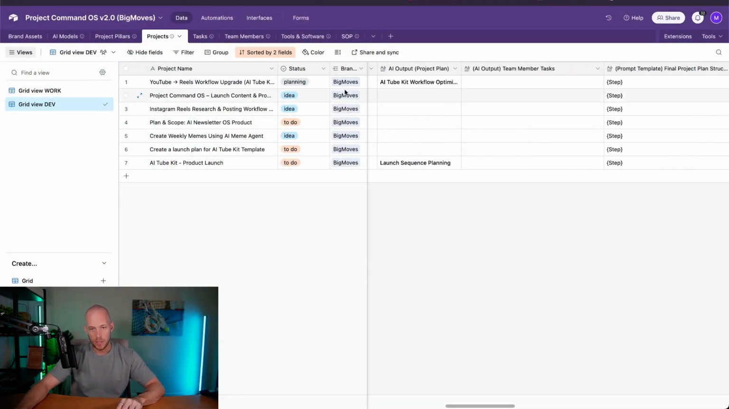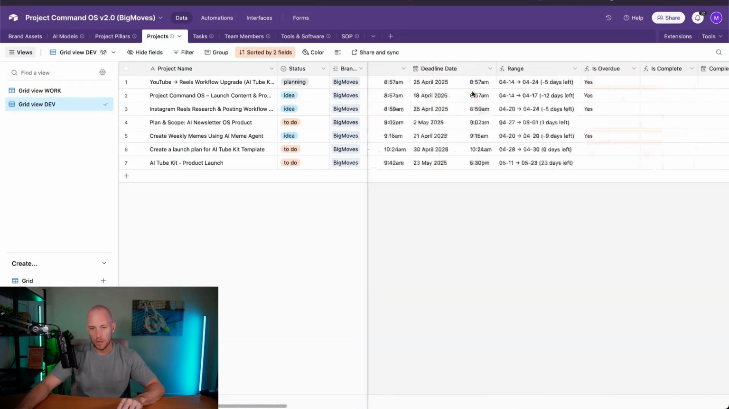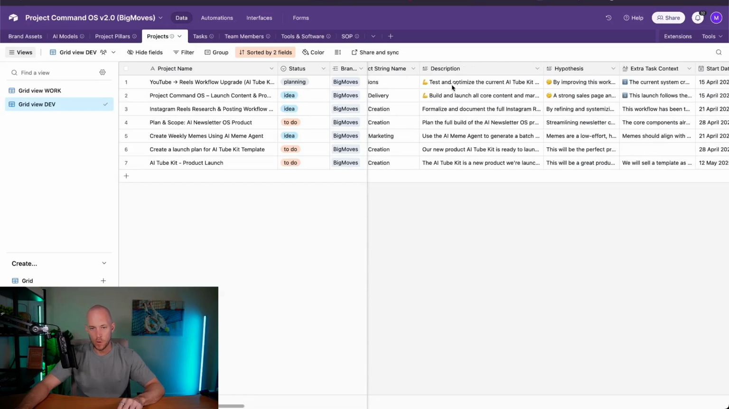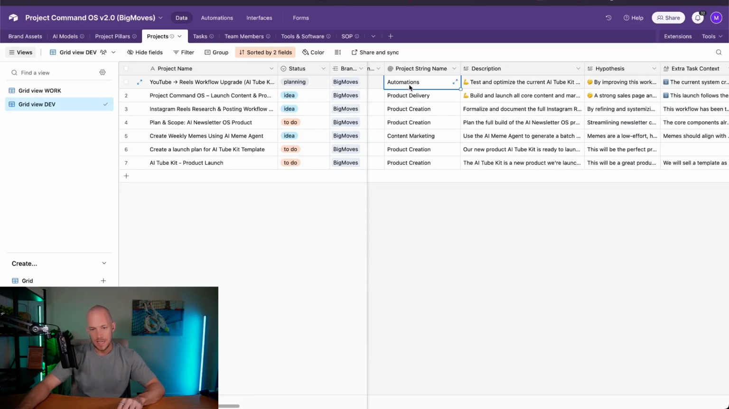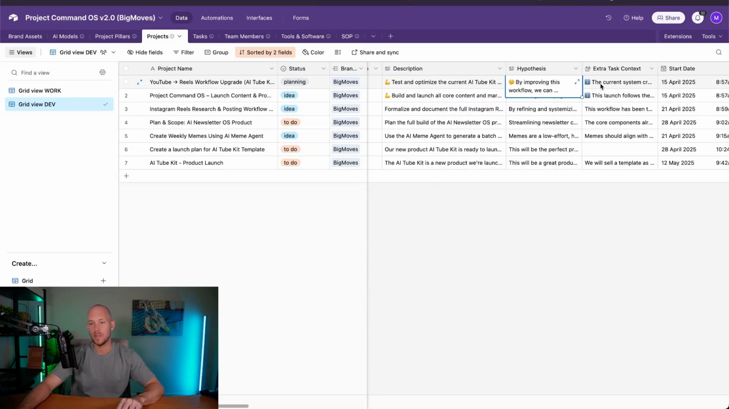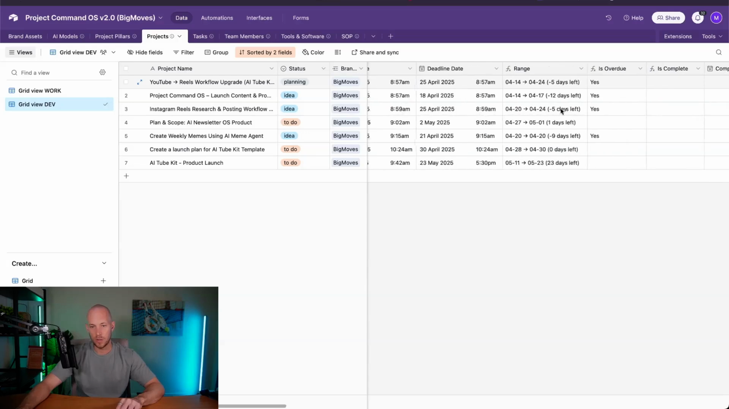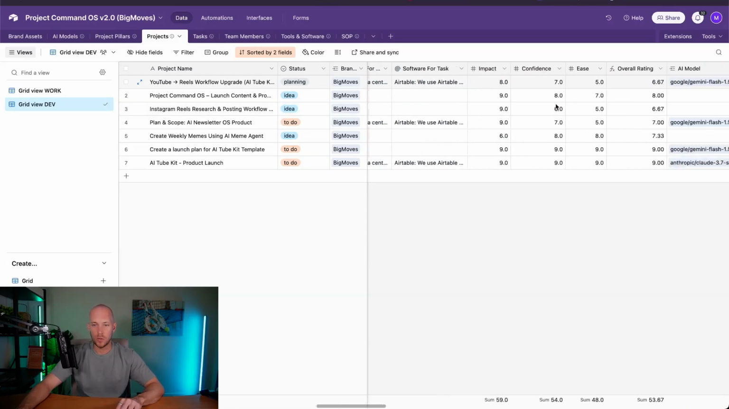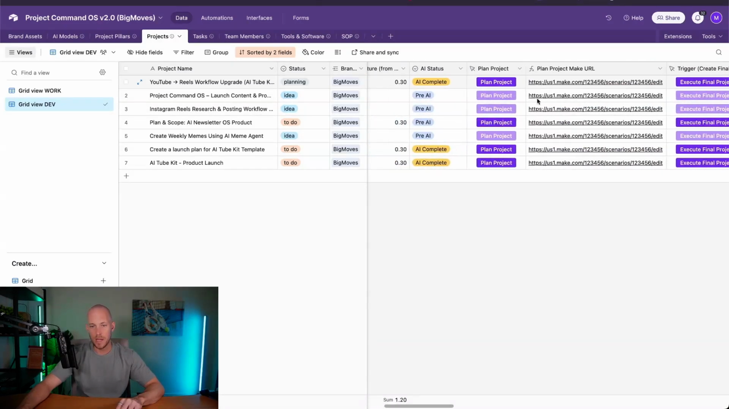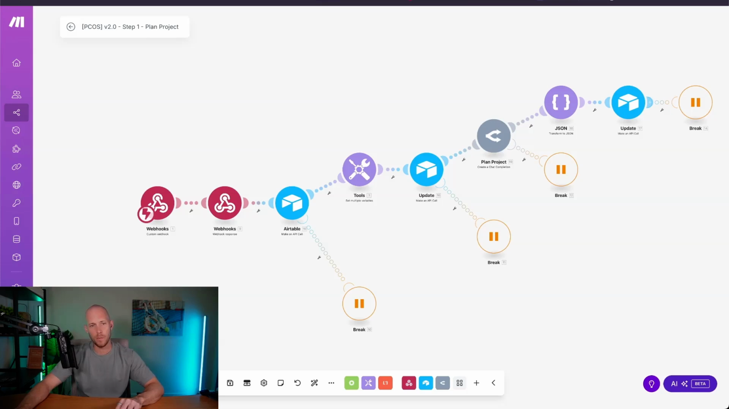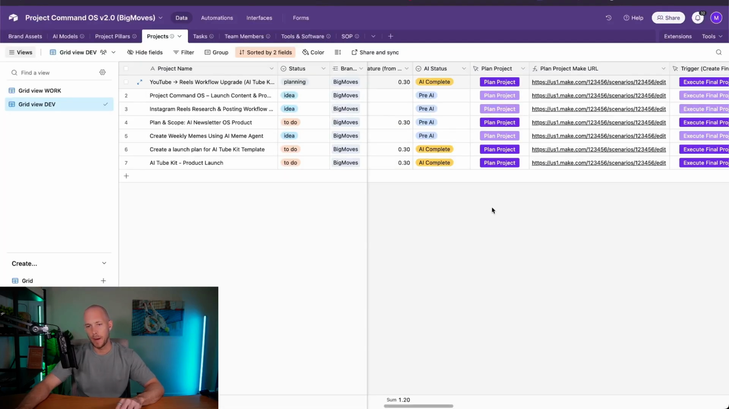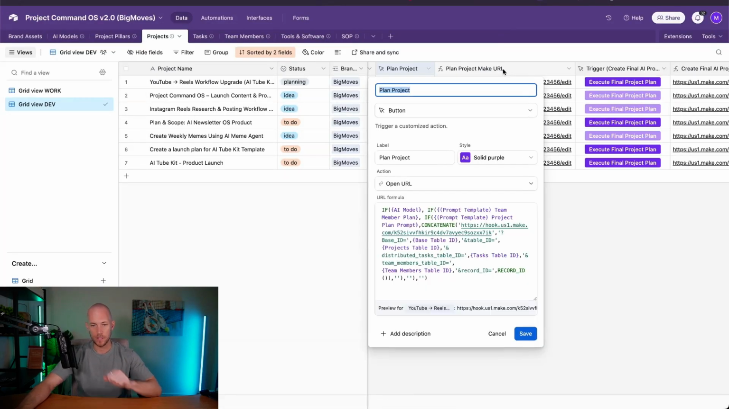Here in this projects table, we've got all the information added in for the description of the idea that we're going to work on. We've got the hypothesis and we've got the extra task context. Now we want to be able to trigger that AI automation some way. We simply trigger it by a webhook, and then we can add in a button that triggers this automation. So let's have a look at that first and foremost.